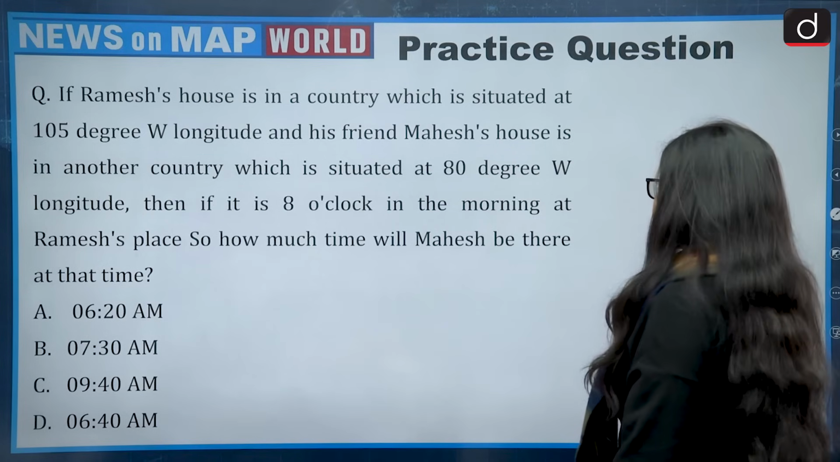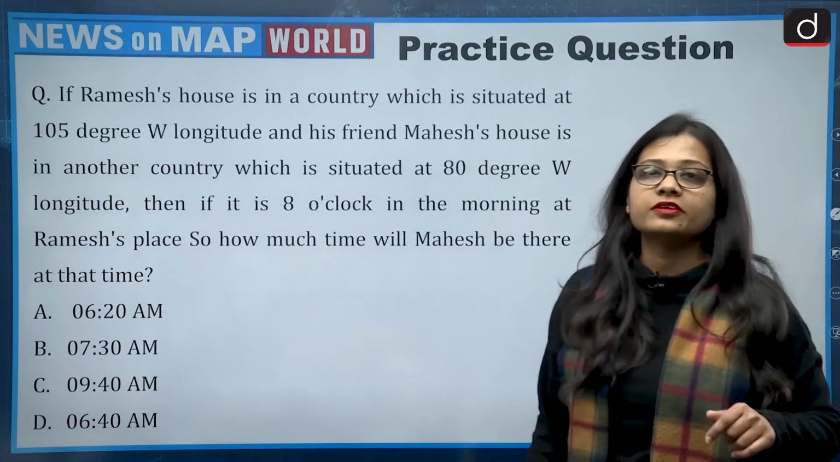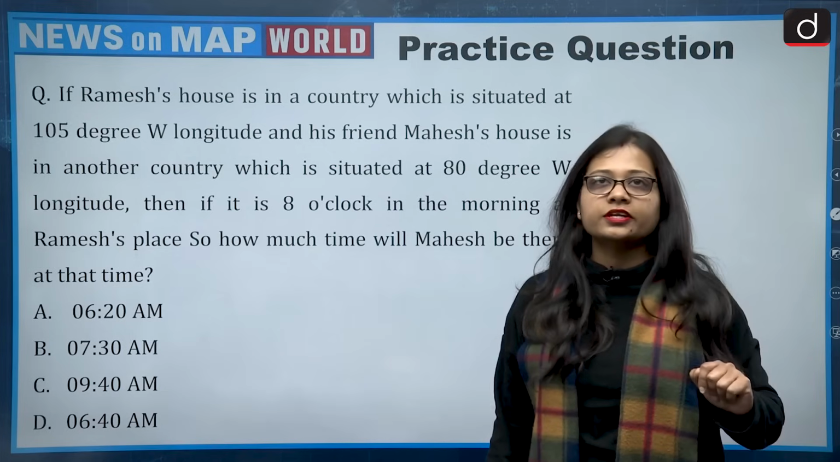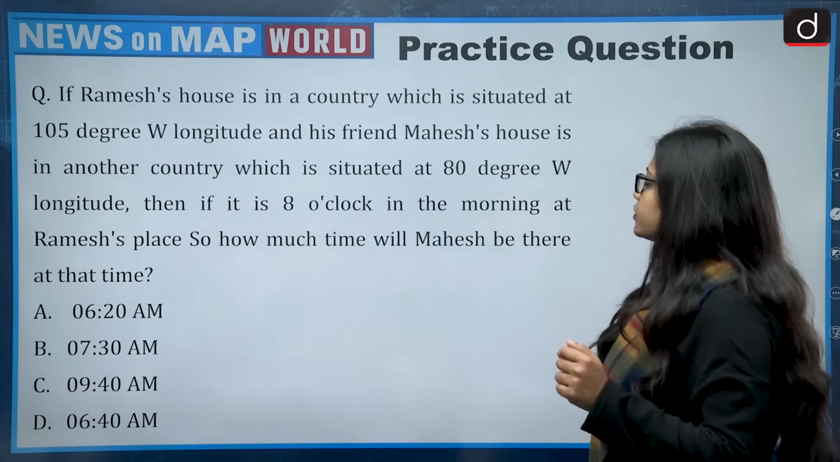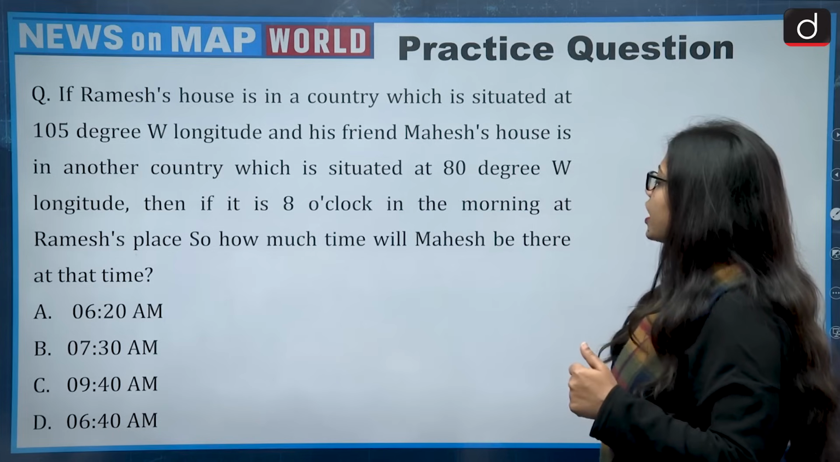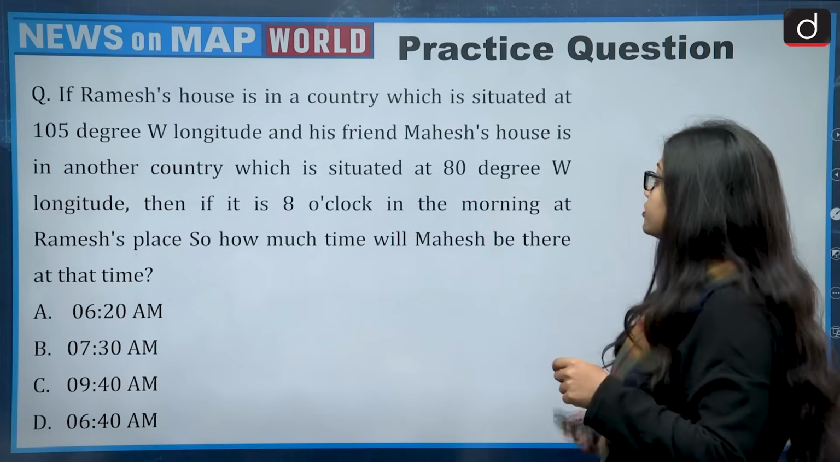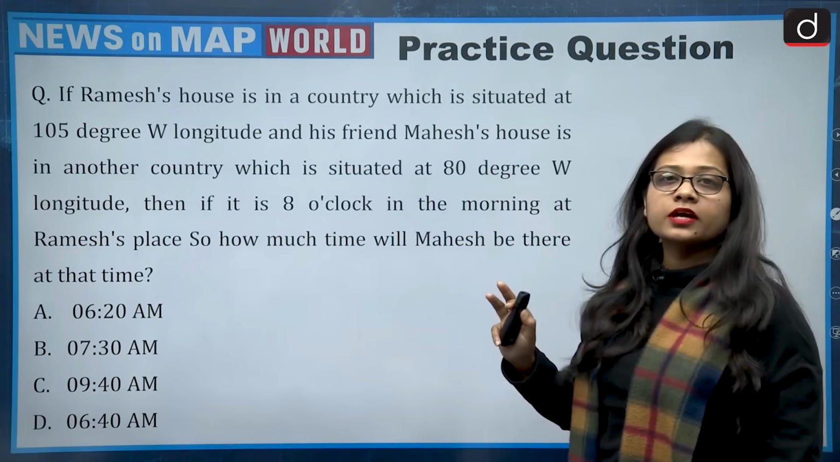Now this was it, and it is time for the practice question, and for this question you people need to tell me the answer in the comment section. So I'll read out the question, tell you the options related to it, and you will have to tell me which is the correct answer. So the question is, if Ramesh's house is in a country which is situated at 105 degrees west longitude, for this you will have to be very clear with the directions.